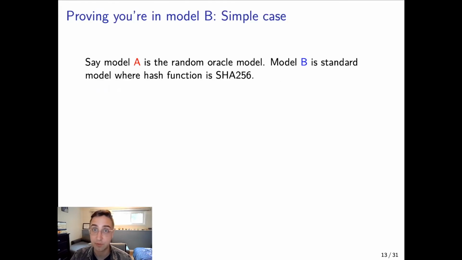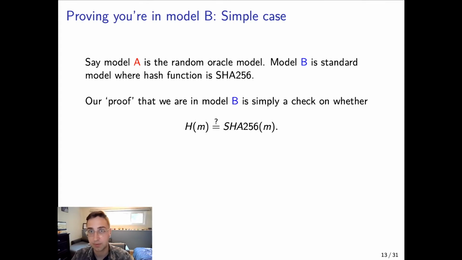you make these modifications. So say model A is the random oracle model, and model B is the standard model, and the hash function used is SHA-256. So standard model, but only with SHA-256. Your proof that you're in model B, the standard model, could be simply a check to see whether h of m is equal to SHA-256 of m. Now h of m here is the function that, if you're in model A, the random oracle model, is the random oracle, but if you are in model B, then h will be replaced with SHA-256.